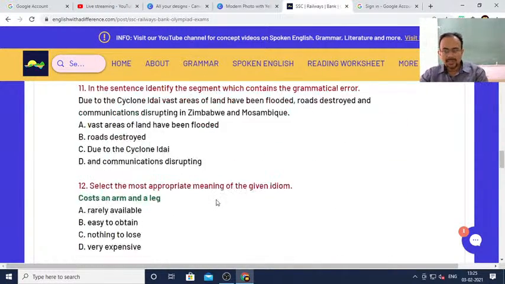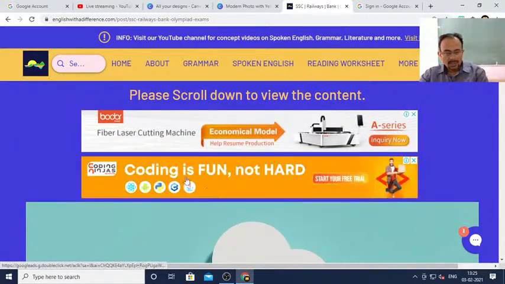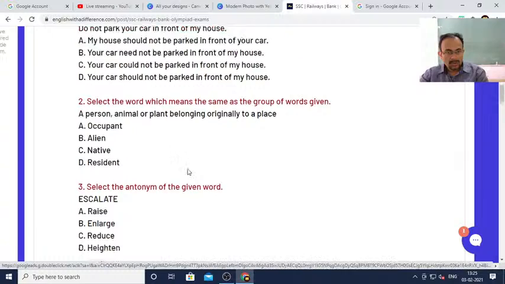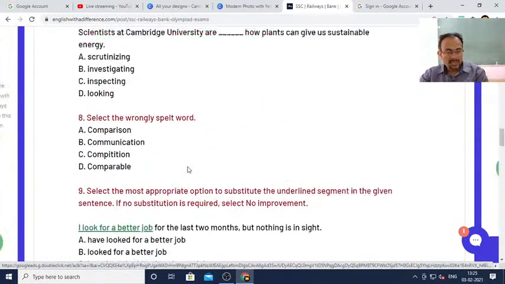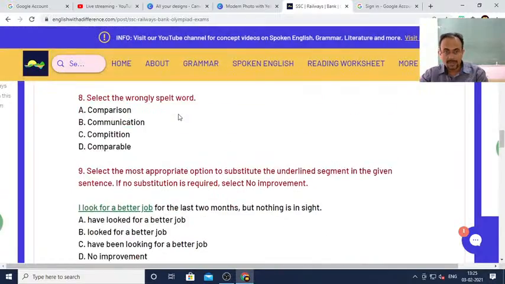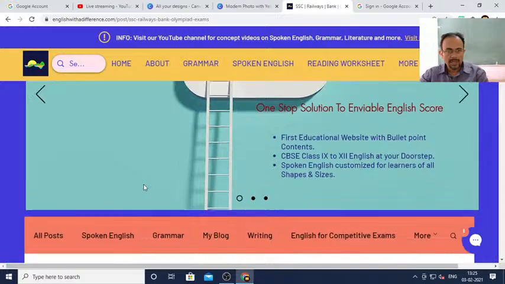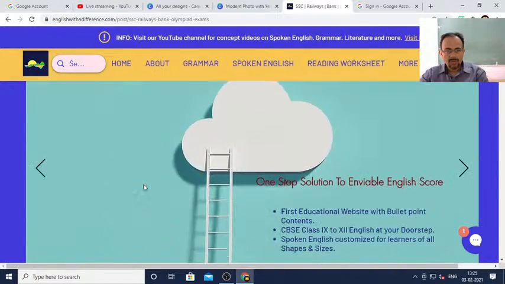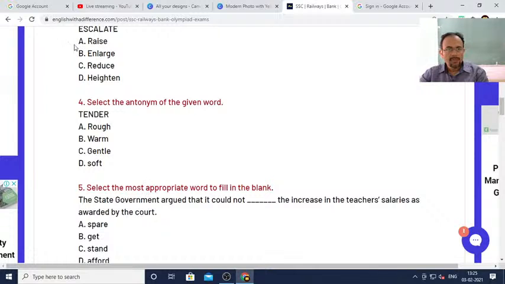So, dear students, please remember some of the rules that I have told you on how to find out the answers, especially in the synonyms and antonyms exercise. I gave you the reasons as to how you should rule out some options and find out the correct option. Likewise, if you practice, I hope you will build the habit. Okay, you will be able to do it in all the competitive exams.